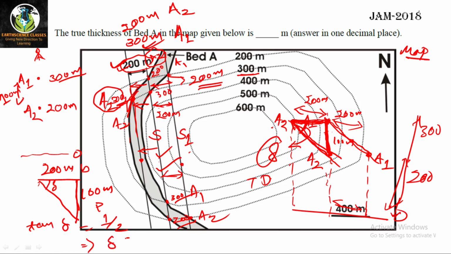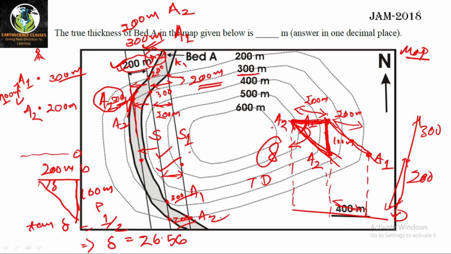So delta you can calculate, and that will be around 26.56. I have already calculated the value. You can use a calculator also in the exam. So the value of delta is 26.56. That is the true dip amount.